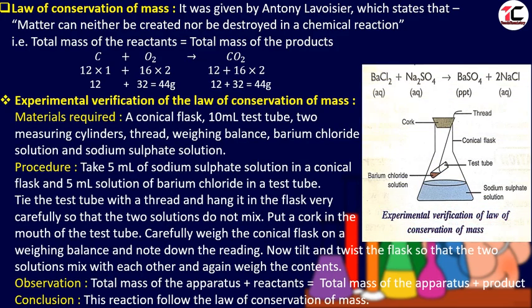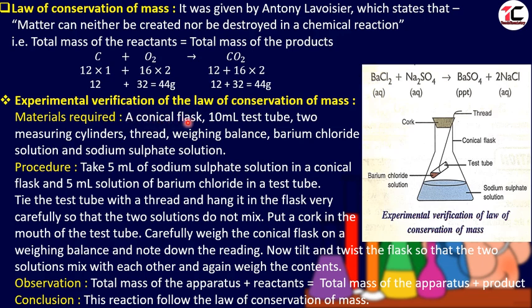Now, experimental verification of the law of conservation of mass. In the diagram, you can see different substances. These are the reactants, these are the products, and these are the apparatus. We will see that the total mass of the reactants and apparatus will be equal to the total mass of the product. What are the materials required for this reaction?